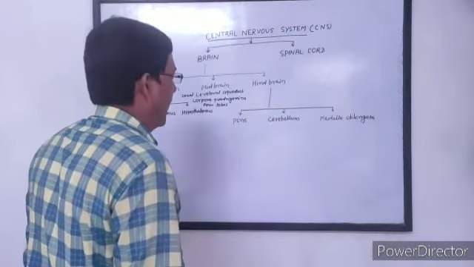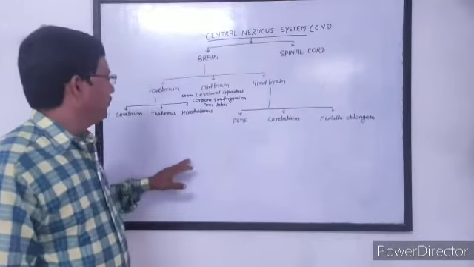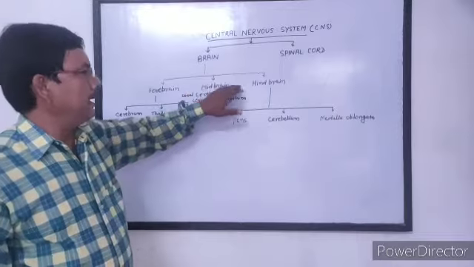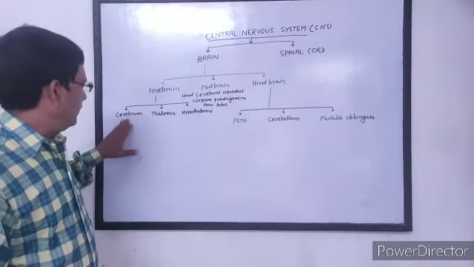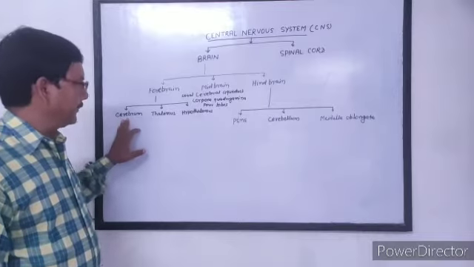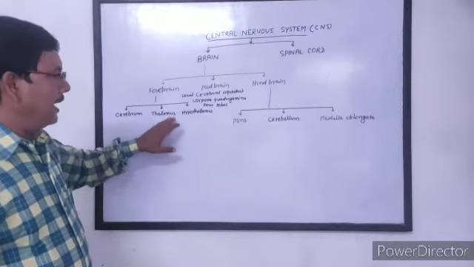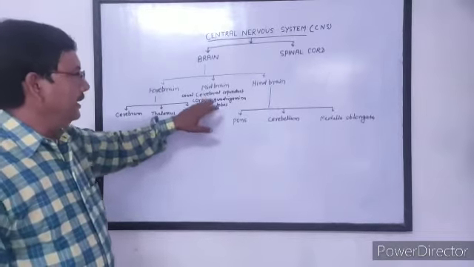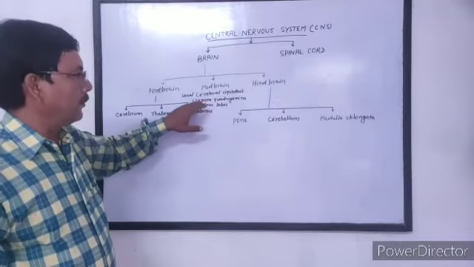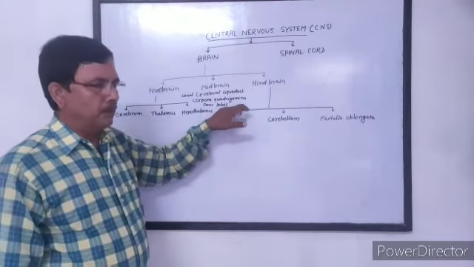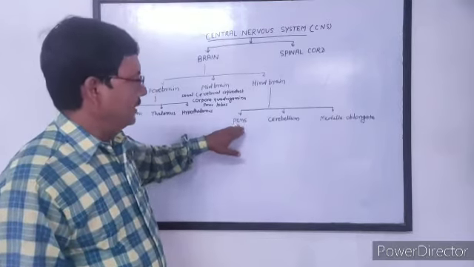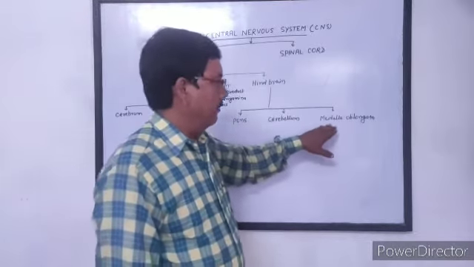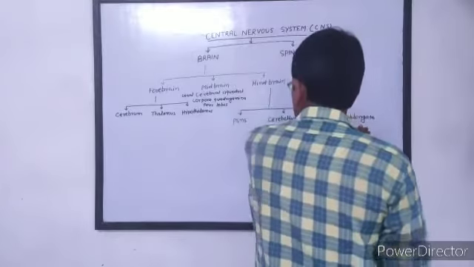the different parts of the brain: forebrain, midbrain, and hindbrain. Forebrain consists of cerebrum, that is cerebral hemisphere, thalamus and hypothalamus. Midbrain mainly consists of corpora quadrigemina, four lobes, and hindbrain consists of pons, cerebellum, and medulla oblongata.